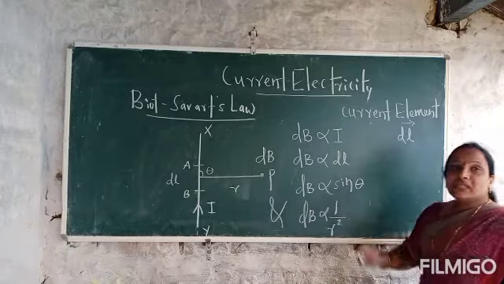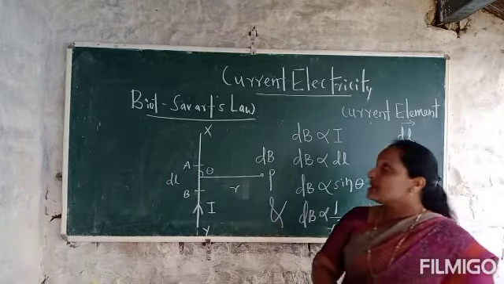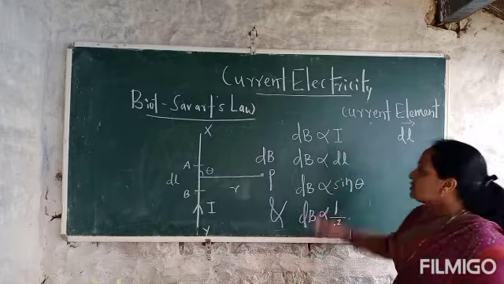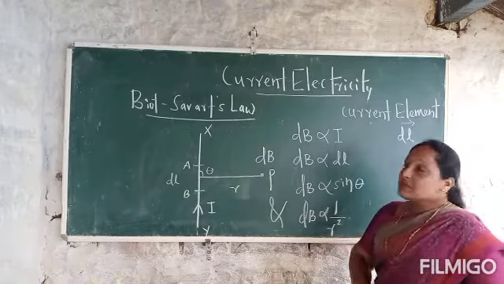So these are the experimental observations made by the scientists Biot and Savart. So these are called Biot-Savart laws.